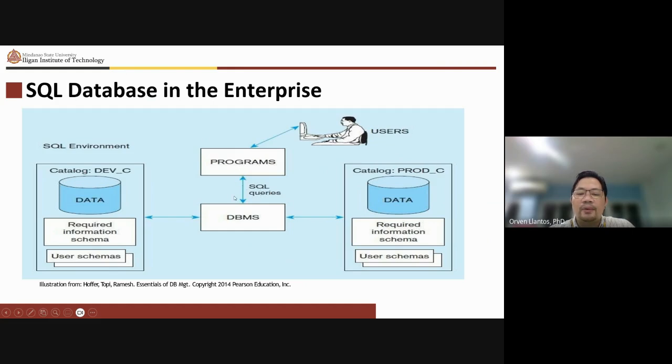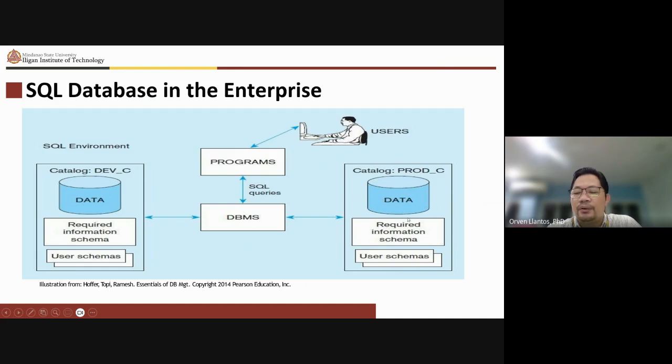The SQL query will then be interpreted by the database management system, or the DBMS, and it will see which data source the query should go to. That data source might be part of the query also. For example, upon clicking the button and translating it to a SQL query, the DBMS will know that it will go to prod C data.